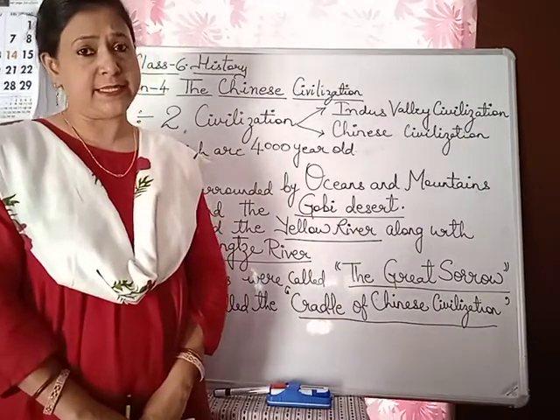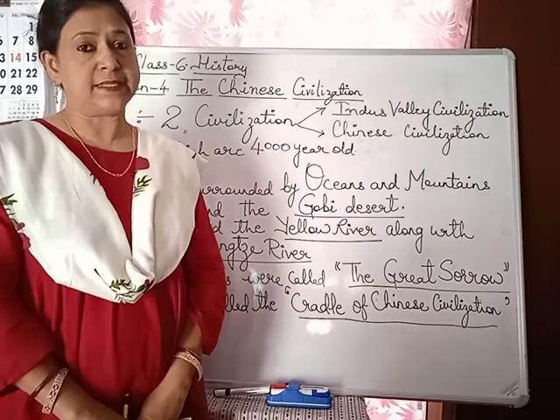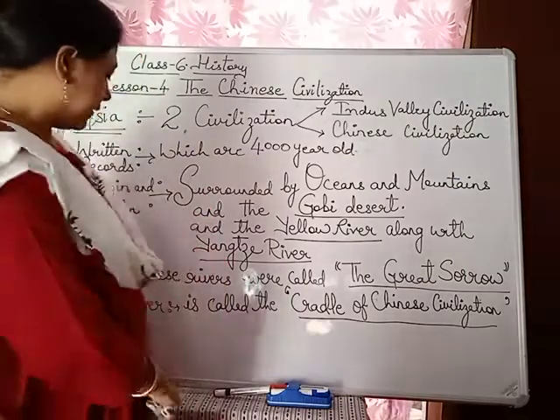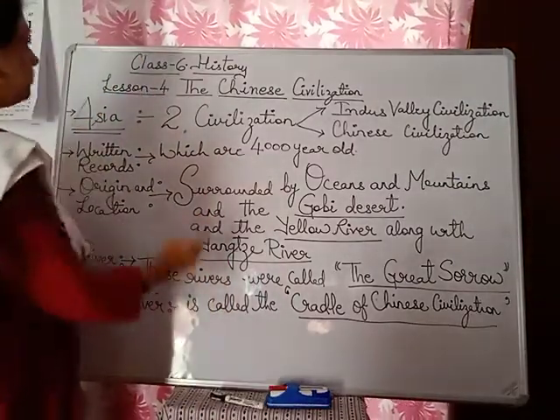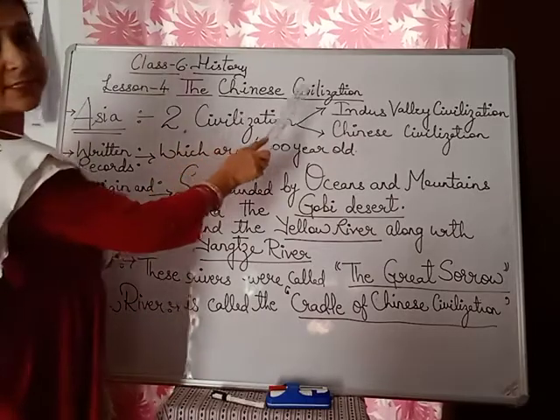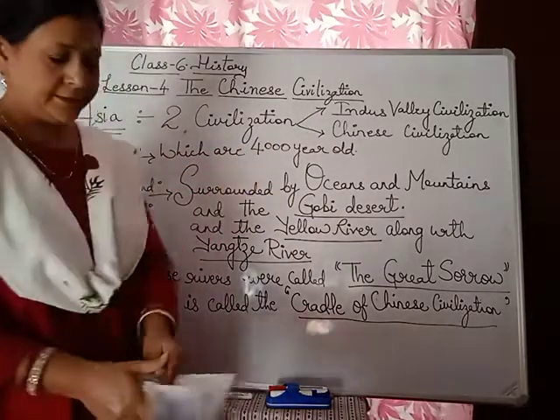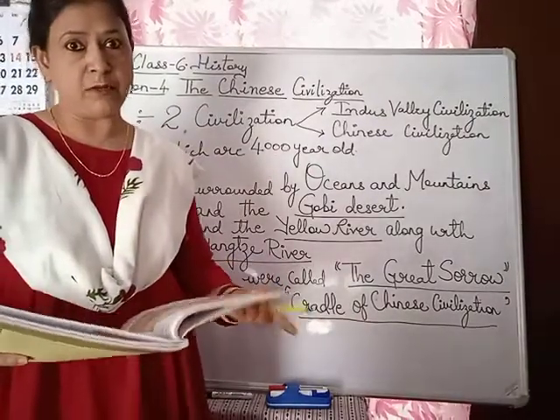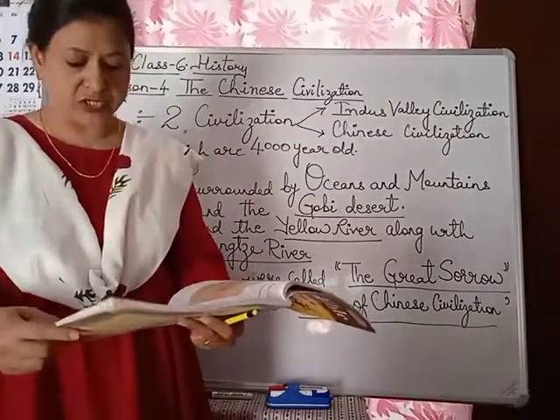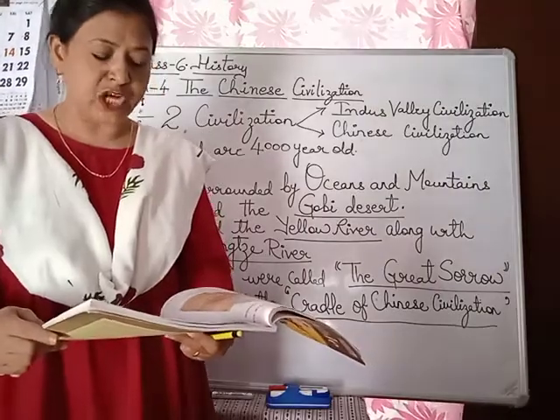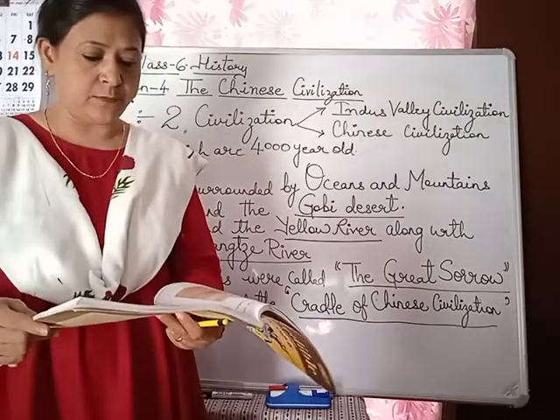As we can see, we are going to do lesson 4. History lesson 4, the Chinese civilization. Children, let's see in our books. Open your books, children, page number 39. The Chinese civilization, lesson 4.